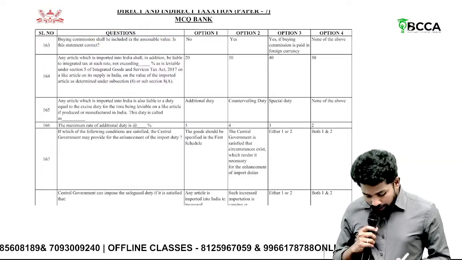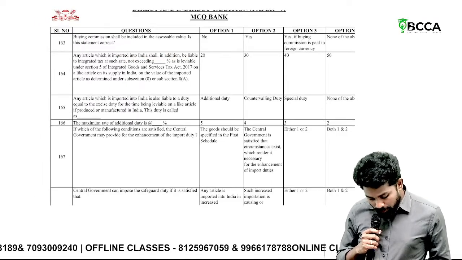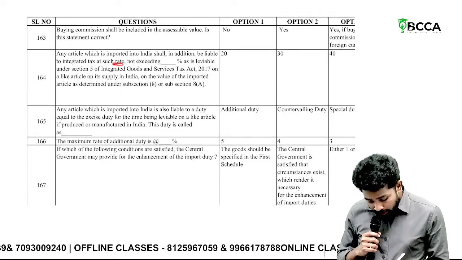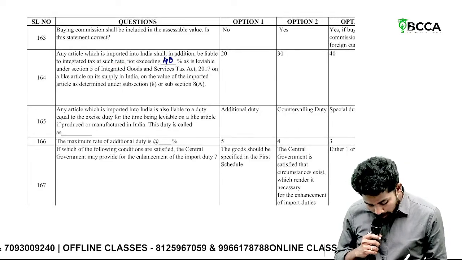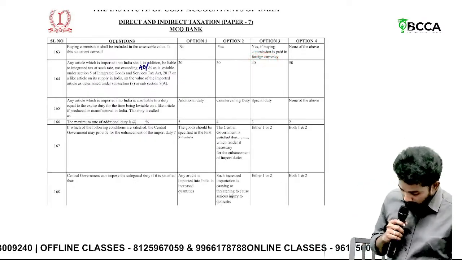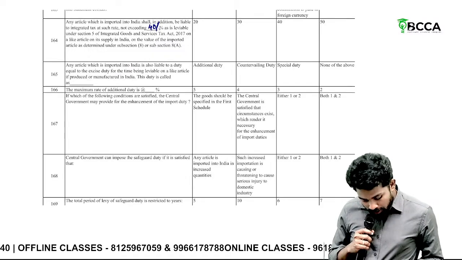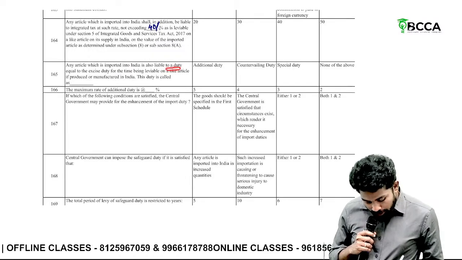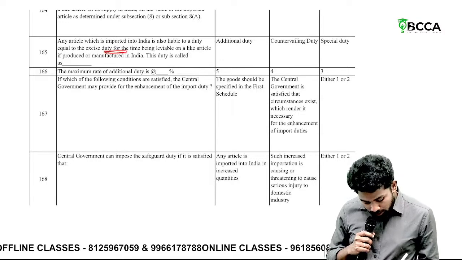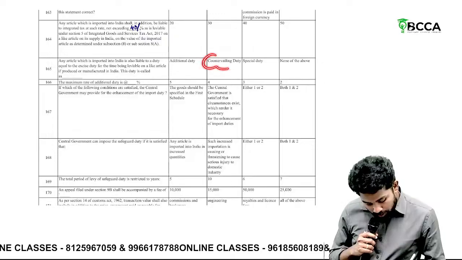Then, any article or thing which is imported into India shall be leviable to IGST at a rate not exceeding 40%. So the answer is what? 40%. Then, any article or thing which is imported into India is liable to a duty equivalent of excise duty for the time being in force. The duty is called countervailing duty.